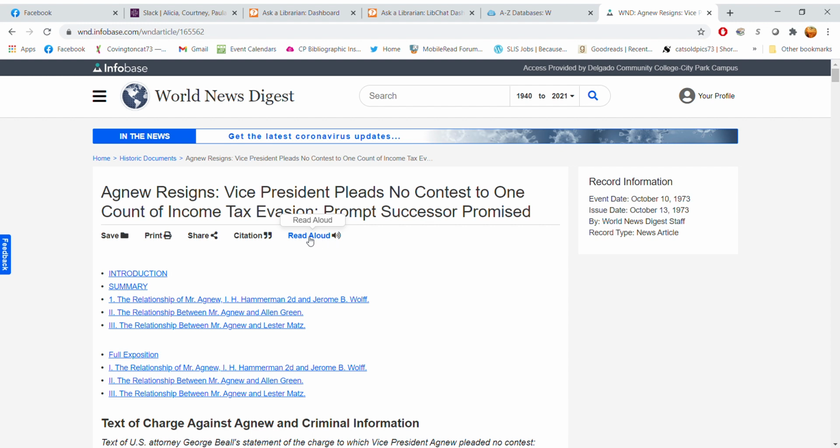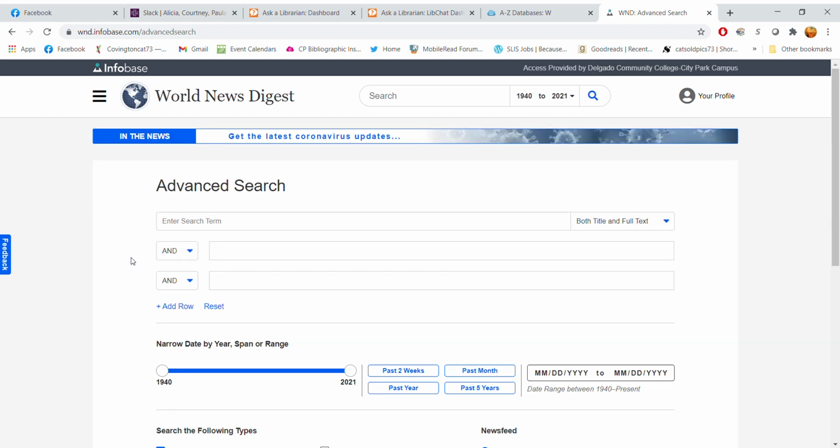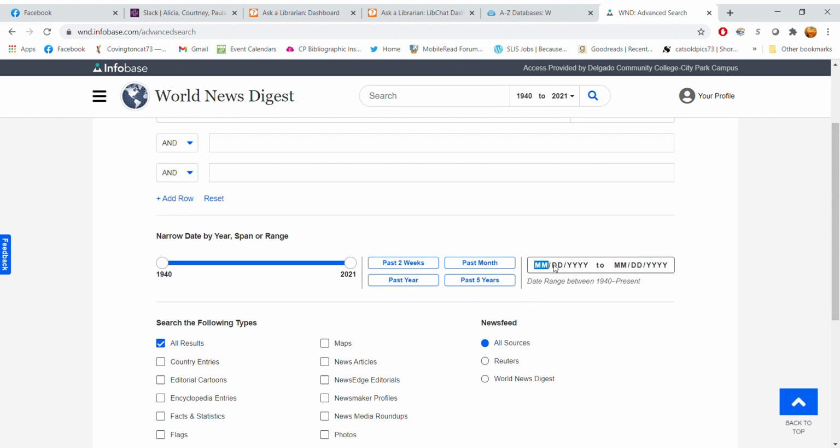The other thing I would like to show you is advanced search in World News Digest. If we go back up to these three bars on the top left-hand corner, we'll go down to advanced search, and there's a number of ways you can limit your search on advanced search. I'm going to limit to 1973. So I'm going to go down here to where it says month, day, and the year.